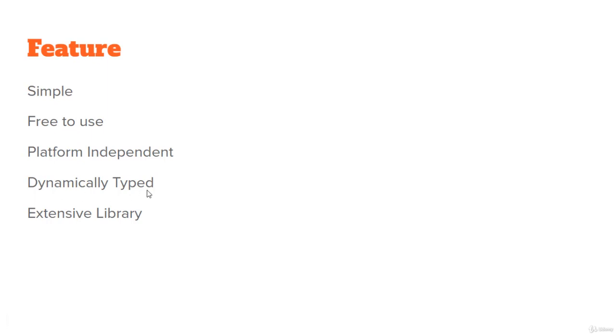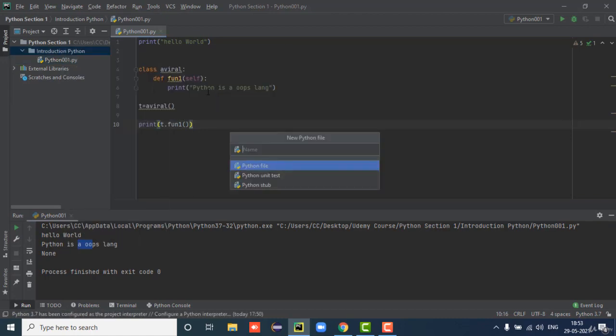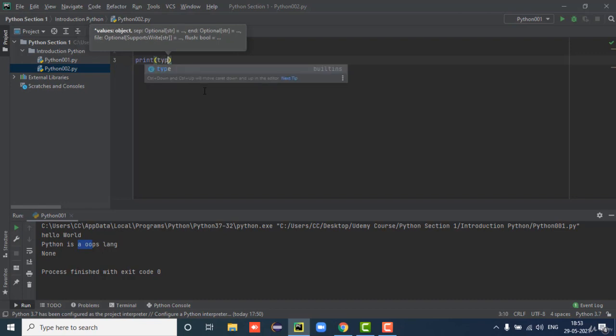Dynamically typed. Dynamically typed means we do not have to write types explicitly. I will create one Python file, Python 002. Now, dynamically typed means I write a is equal to 1. Now I will write print type of a. What is the type of a?